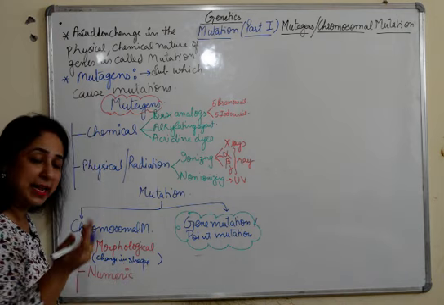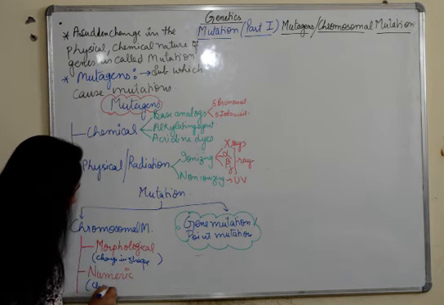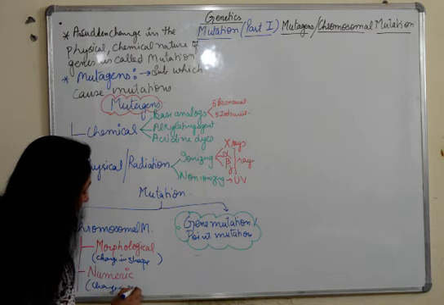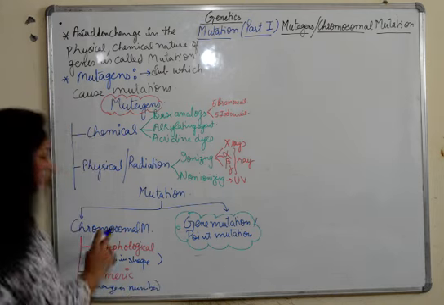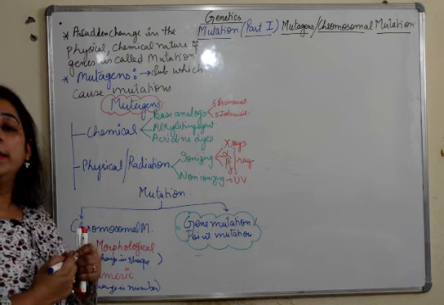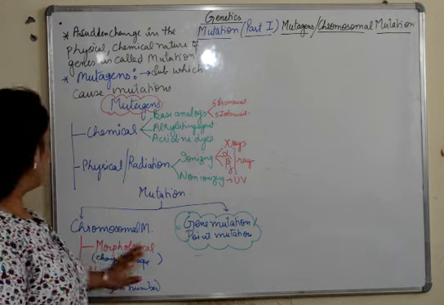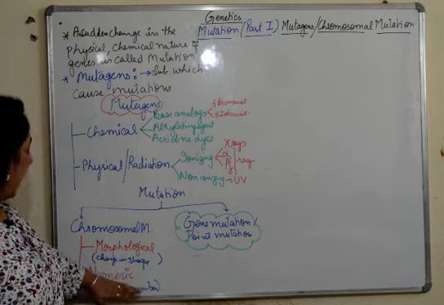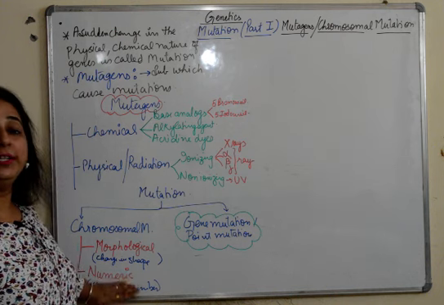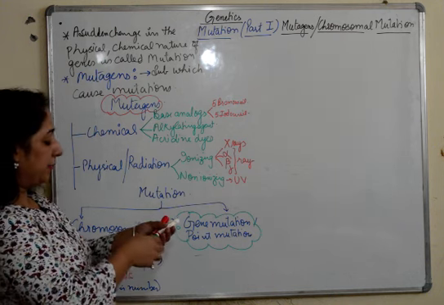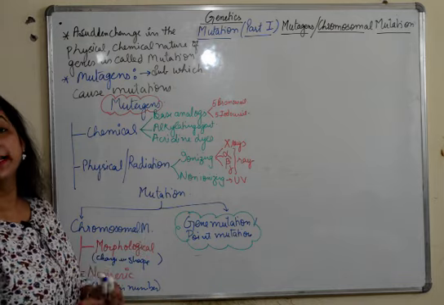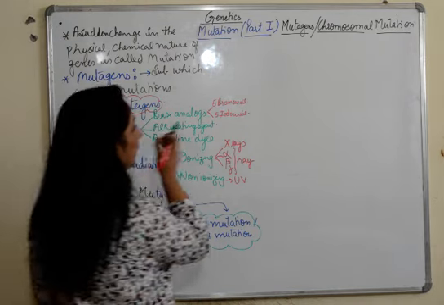And numeric, the name itself is suggesting change in number. So these are the two types of chromosomal mutations, that is morphological chromosomal mutation and numeric chromosomal mutation. We'll talk about them, starting up with our first type, that is morphological chromosomal mutation.